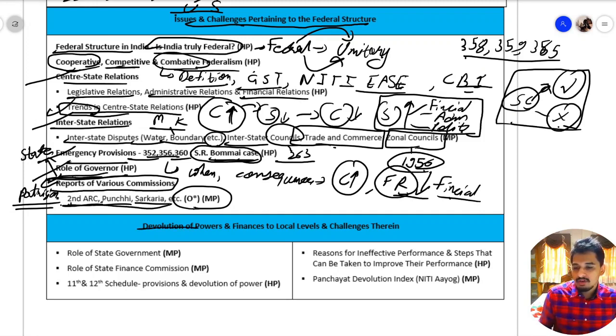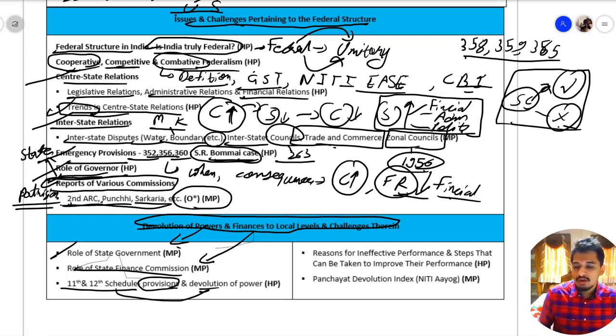Then we have devolution of power and finances to the local level and challenges therein. What is the role of the state government in devolution of power to local bodies? What is the role of the state finance commission in devolution of finances to the local bodies? Then we have the 11th and 12th Schedule. What are the provisions of the 11th and 12th Schedule and how have they ensured devolution of power to local bodies?